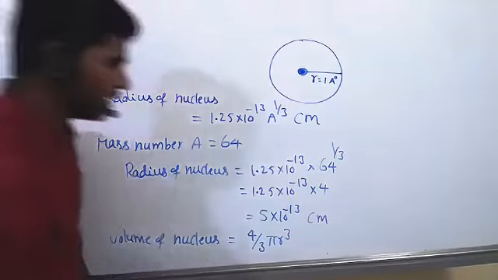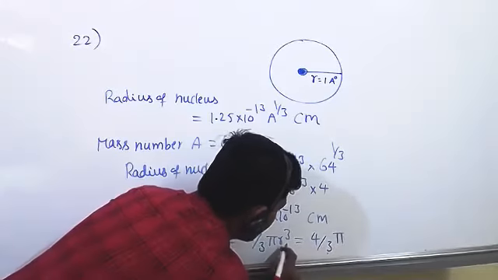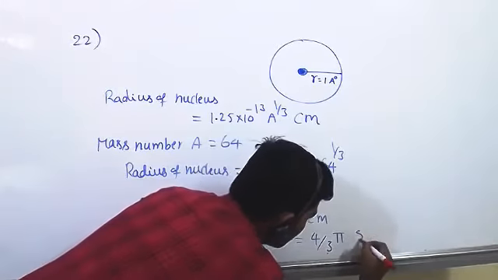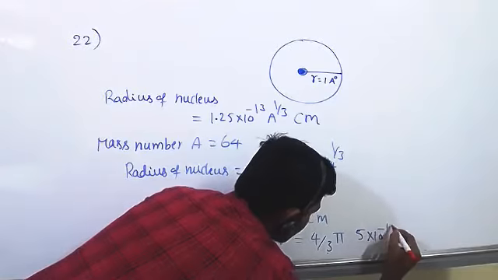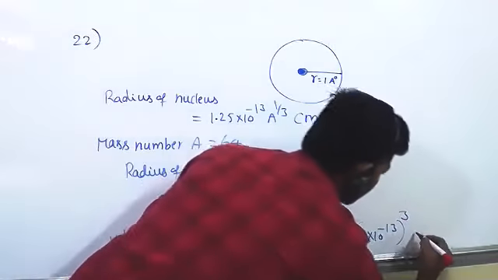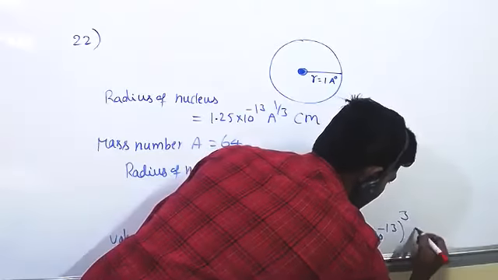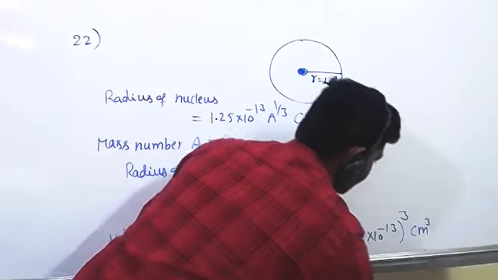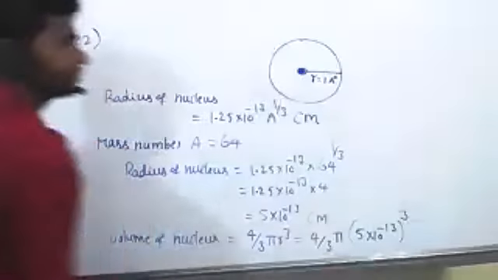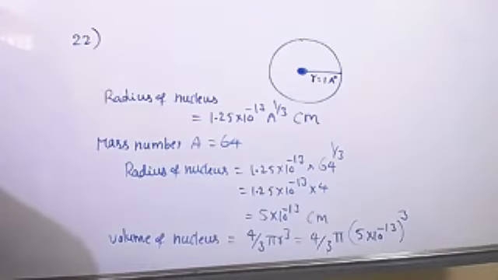So here just write one step: 4 by 3 pi, and instead of r substitute 5 into 10 power minus 13 whole cube, in centimeters. So actually centimeter cube will come. Otherwise don't write units, no problem. Done.